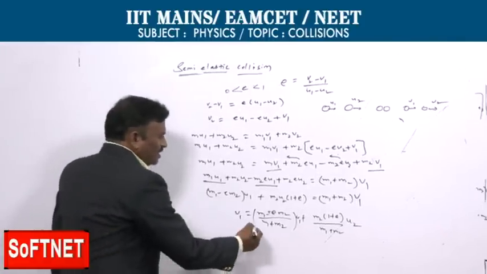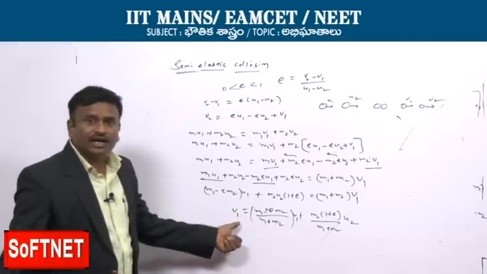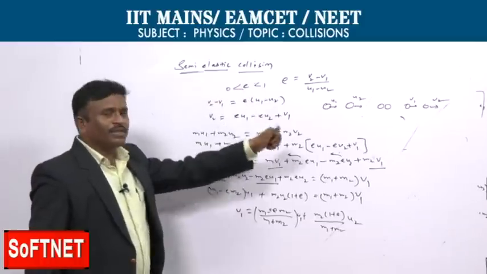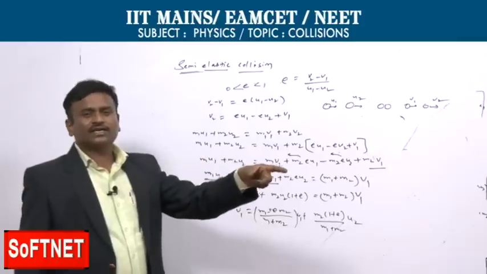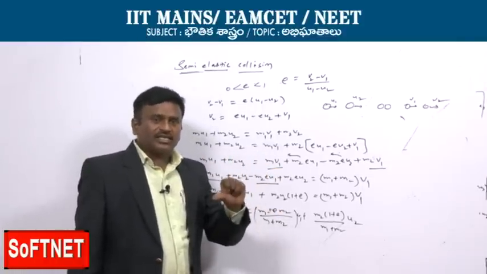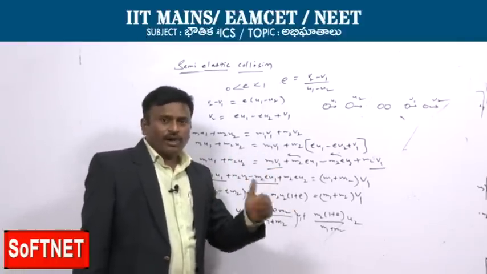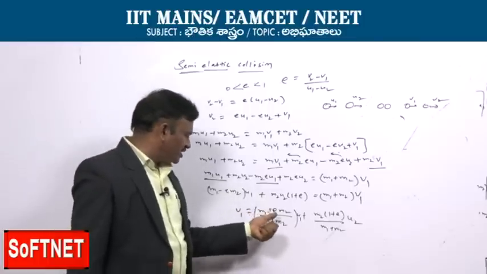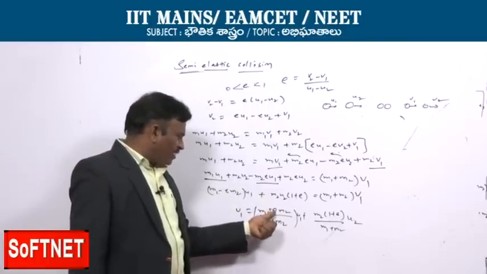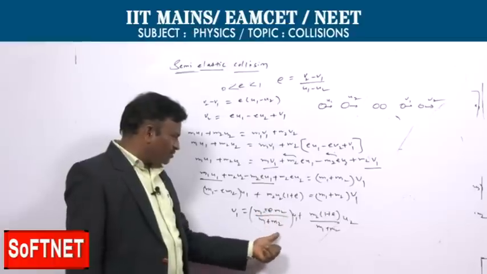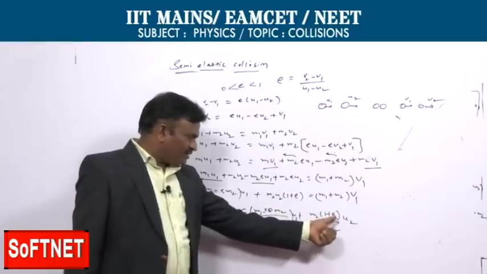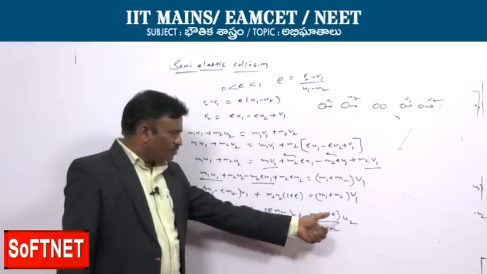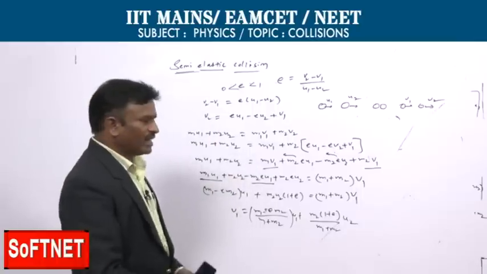Similarly, we can find the second velocity also, after the collision. Semi-elastic collision means e exists. In case of elastic collision e is 1 and inelastic e is 0, so we won't find those values. But in the case of semi-elastic, e will exist. If you substitute e equal to 1 here, you get the elastic collision: (M1 minus M2) by (M1 plus M2) into U1 plus 2 M2 U2 by (M1 plus M2). Like that you will get the expression of elastic.